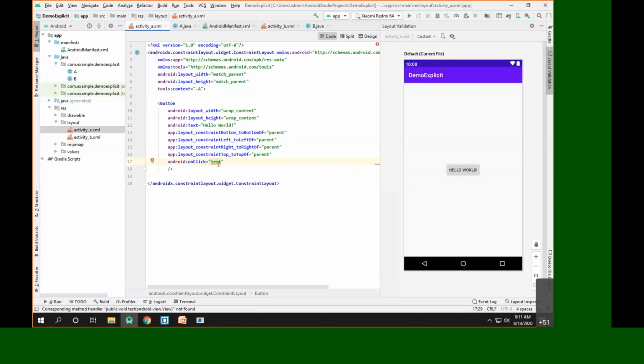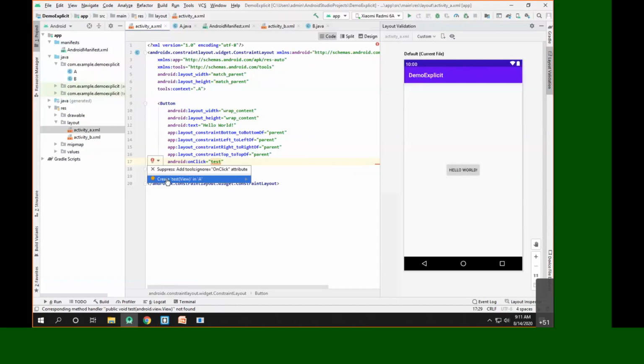I'll simply click here on the test where it is showing the red underline. Then you will see one balloon here, and if you click on the drop down of this particular balloon, it will ask you whether it should create the corresponding test method for you, since it does not exist.